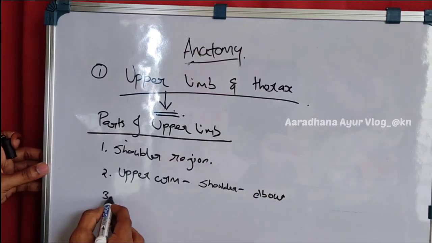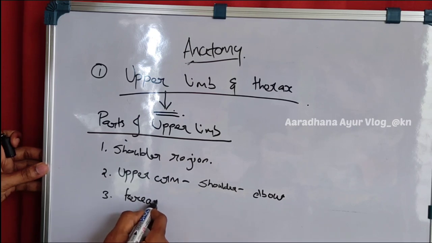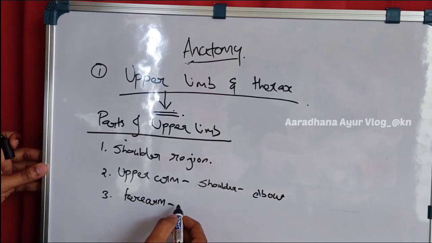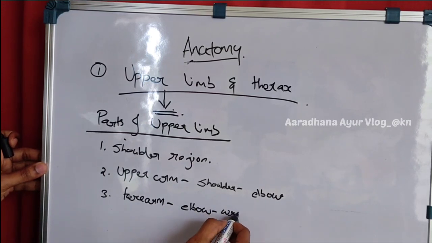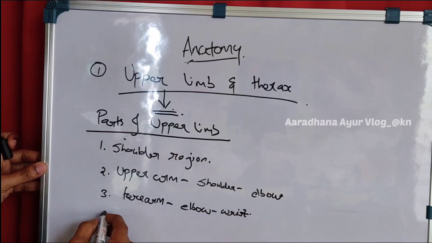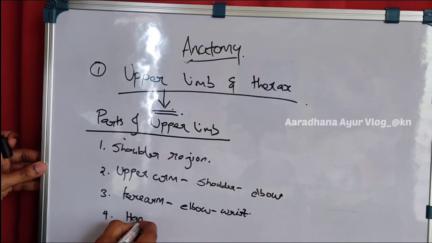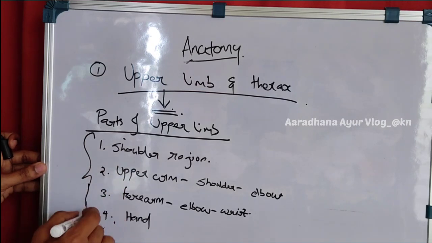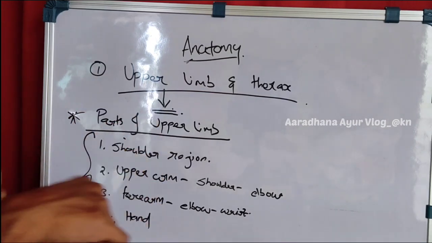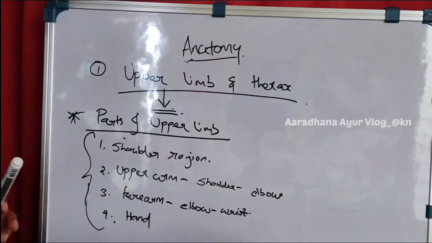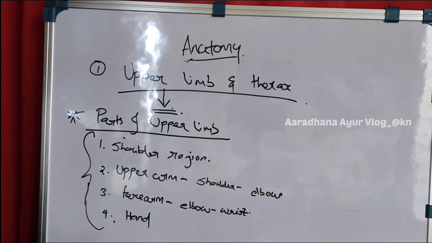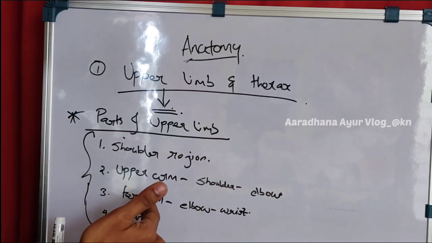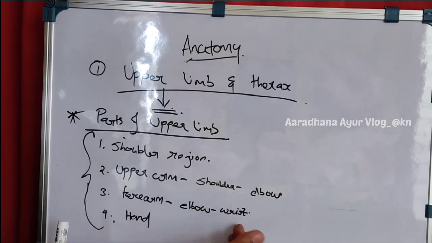Next is the forearm. It is from the elbow to the wrist. That region is known as the forearm. Next, last it comes as the hand. So these are the parts of the upper limb. The first one is the shoulder region. Next is the upper arm, that is from shoulder to the elbow. Next is the forearm, that is from the elbow region to the wrist, and then last comes the hand.